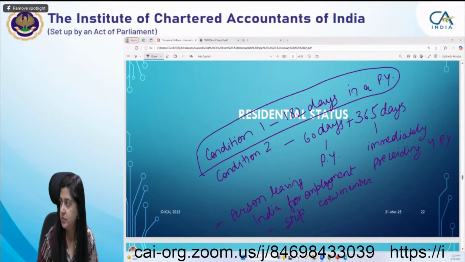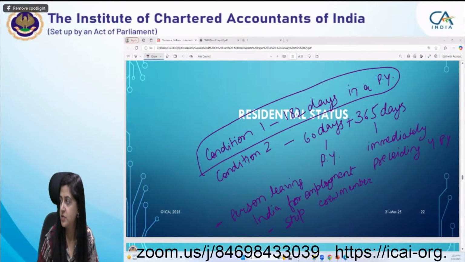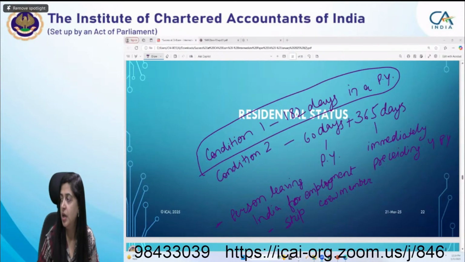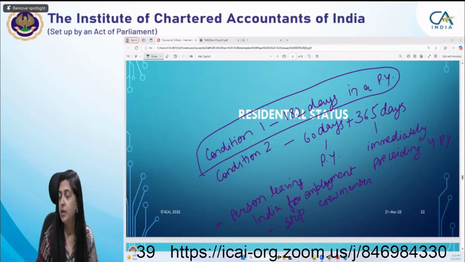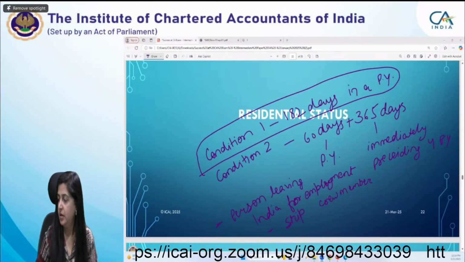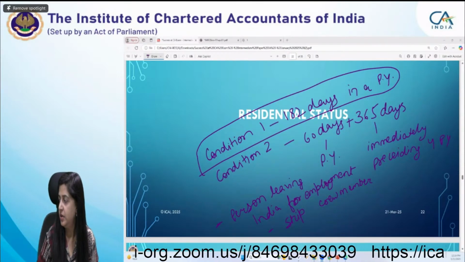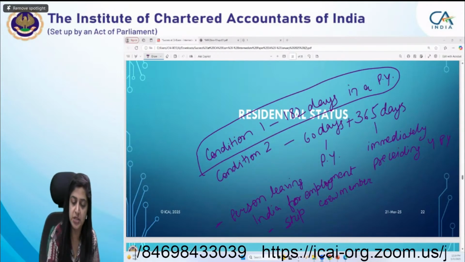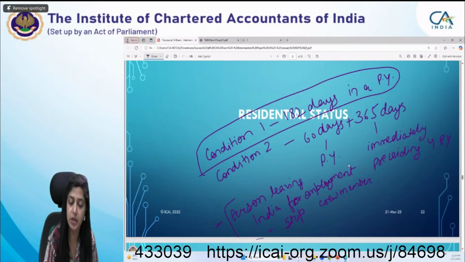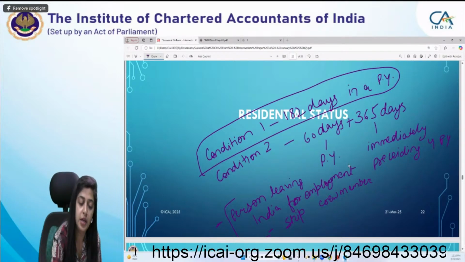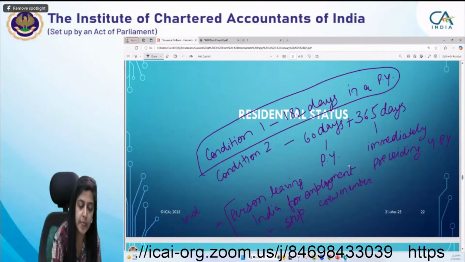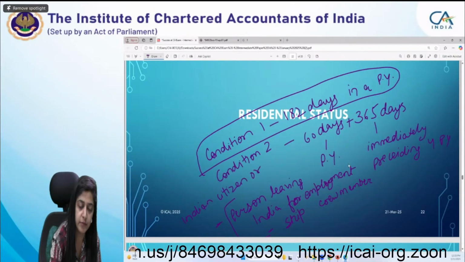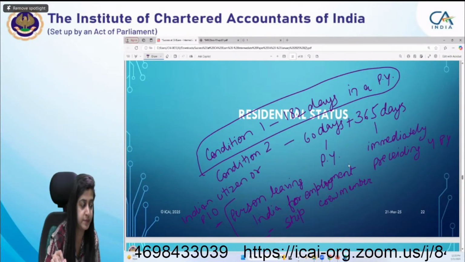Yes, there is one more. Okay, once we talk about this condition only, then I'll move to the next condition. So, first condition, like Manav, Rakesh, everybody told, yes, this is something very important. Now you are mentioning that the conditions are applicable if it is an Indian citizen or a person of Indian origin.